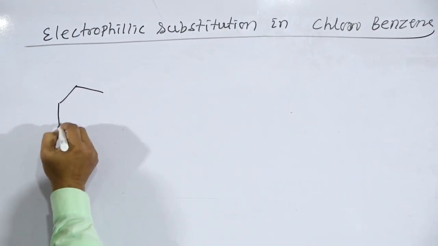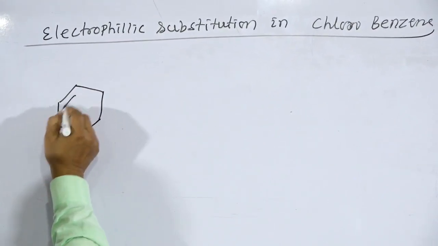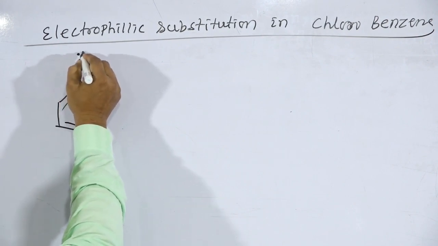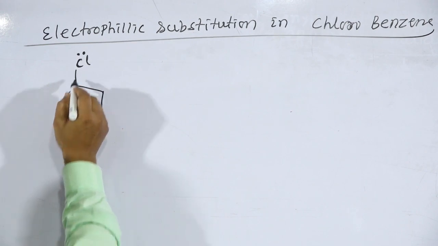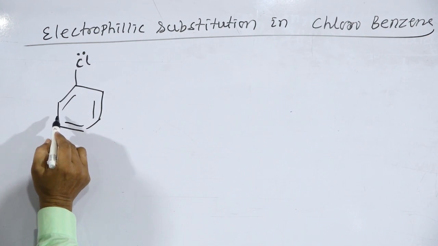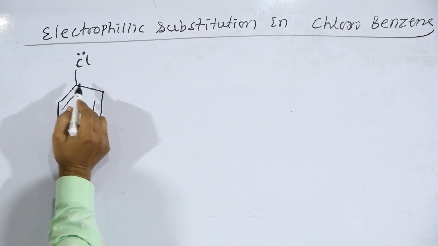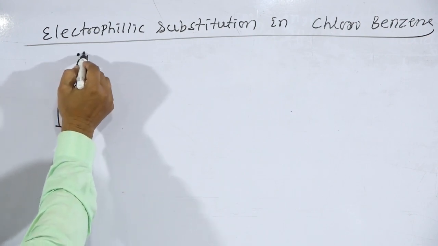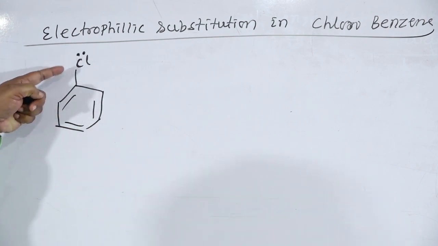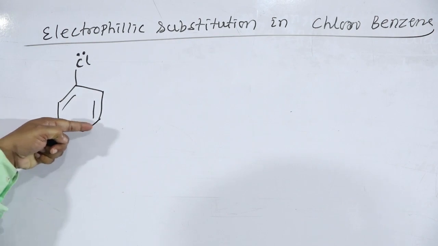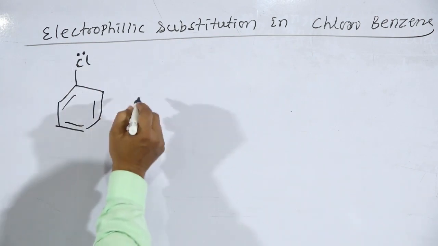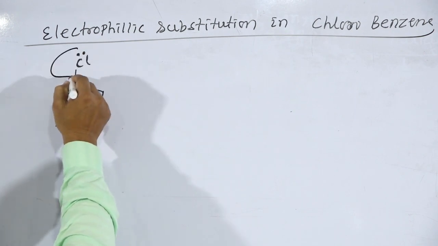If we draw the resonating structures for chlorobenzene, the lone pair of halogens is in conjugation with the ring: lone pair, single bond, double, single, double, single, double, single. Therefore, it has the ability to show resonance.